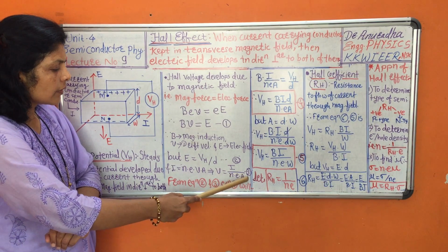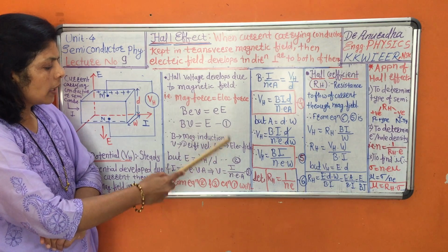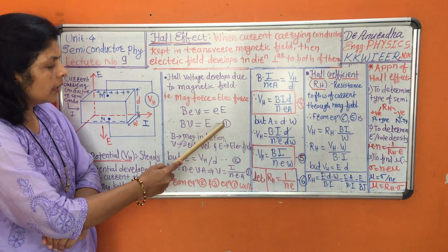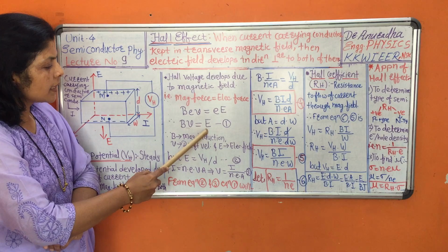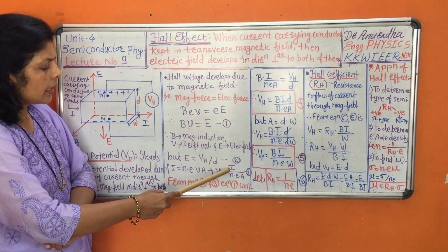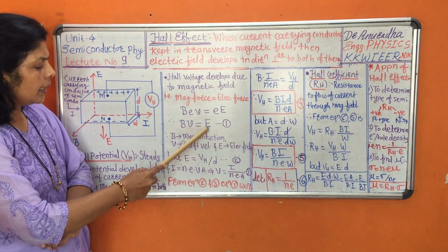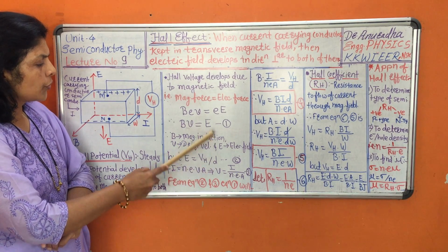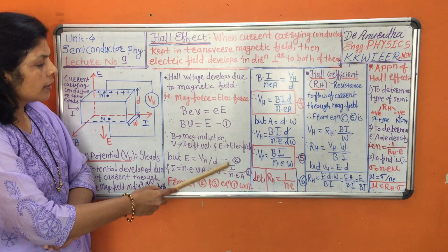Call this equation 3, this is equation 2, and substitute both equation 2 and 3 in equation 1. That means you replace the value of E and the value of v: v is I upon neA, E is VH upon D.